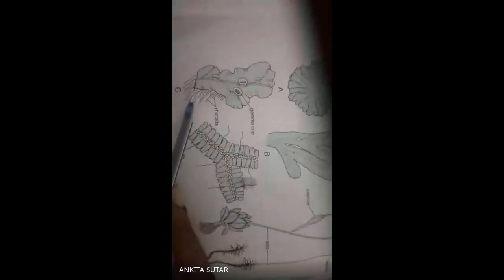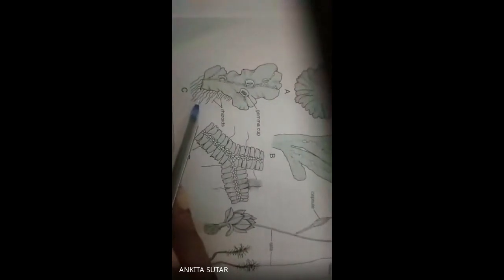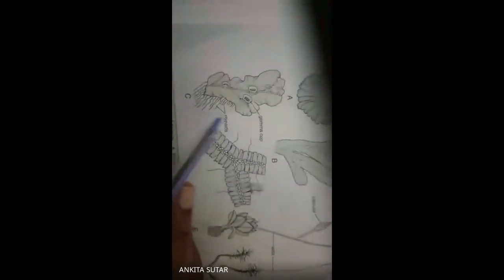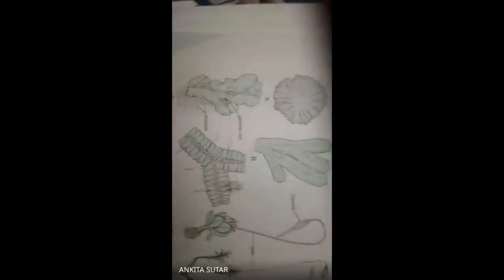These are the unicellular, hair-like structures that we call rhizoids, which are present in case of Marchantia. Marchantia is also a bryophyte. After that, it also forms some filamentous or hair-like structures. We can call them rhizoids.